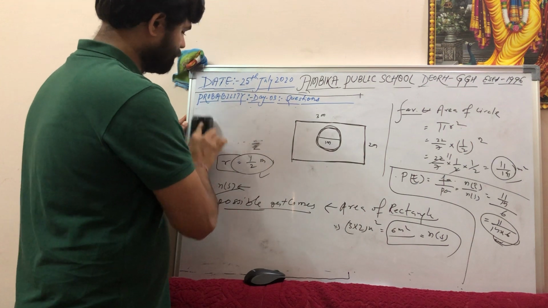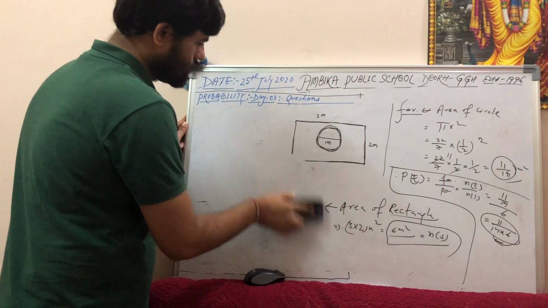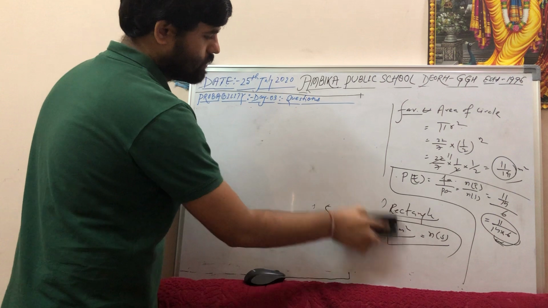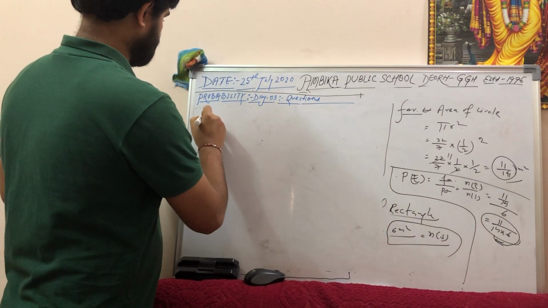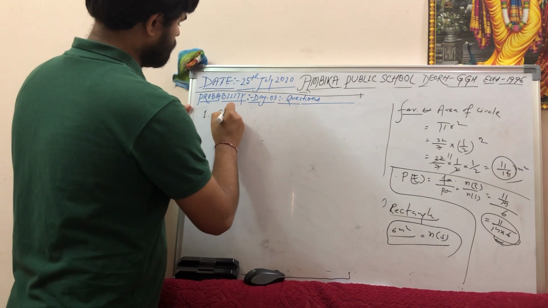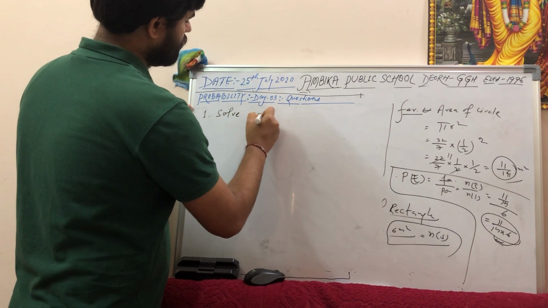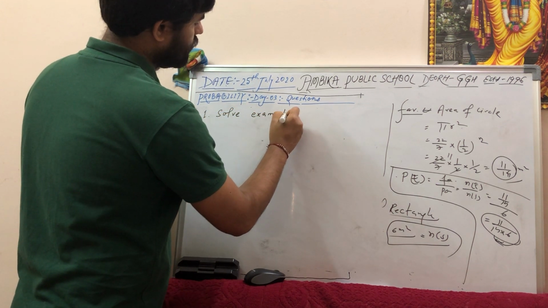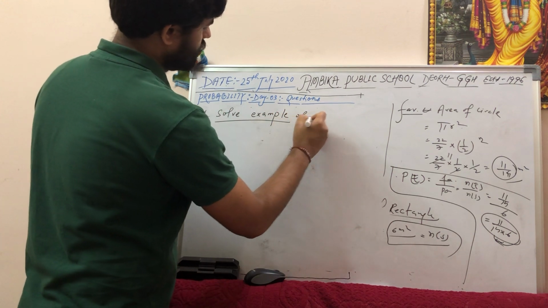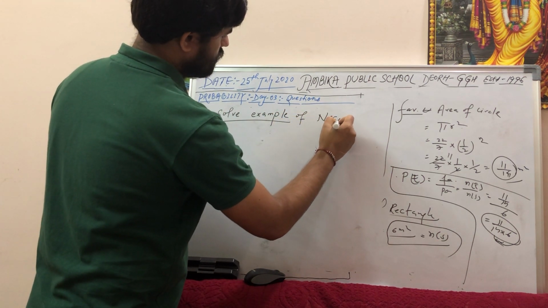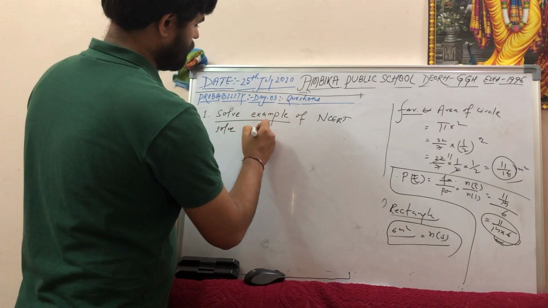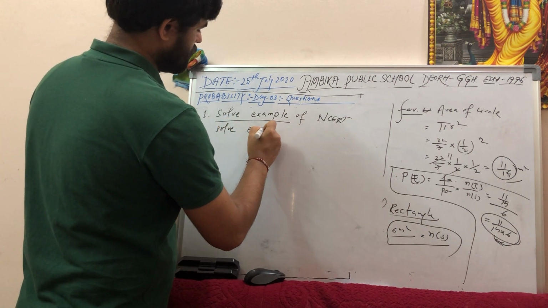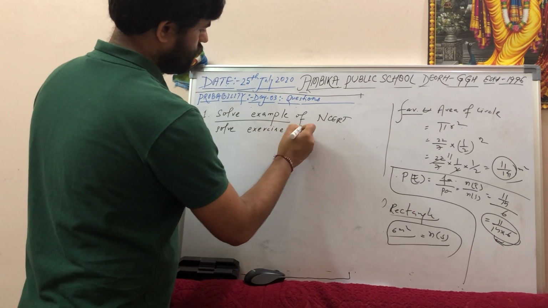What you have to do, first thing, how you have to take the approach, I'm just giving you. First thing, you go and solve all the examples of NCERT. Then solve the exercise of NCERT.